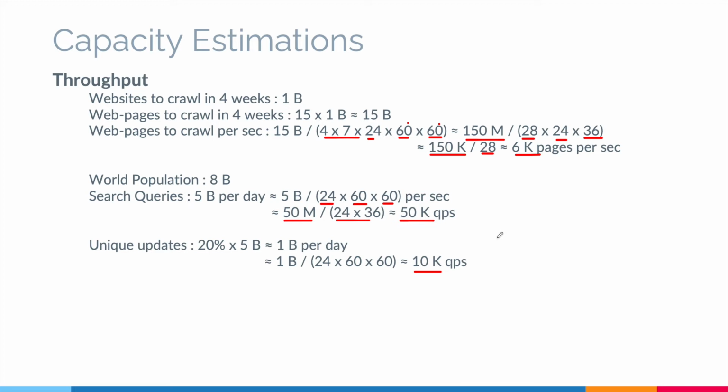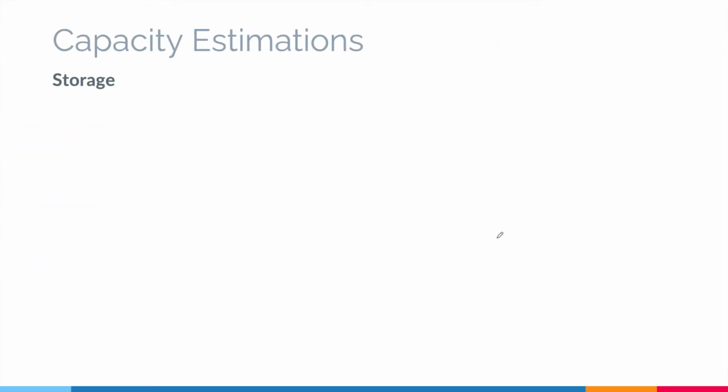Let's estimate how much storage we need to support. Let's assume that the average size per page is 100 KB. We would also need to store metadata around that page, so we take additional 500 bytes. Now 500 bytes added to 100,000 bytes would be a really small change, so we can approximate this to again 100,000 bytes.